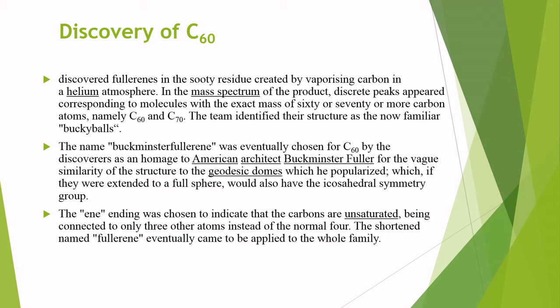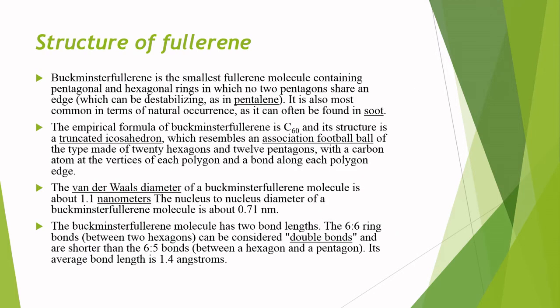There are 60 carbon atoms connected with single or double bonds. What is the structure of fullerene? Buckminster fullerene is the smallest fullerene molecule containing pentagonal and hexagonal rings in which no two pentagons share a common side. I have told you it is the most common in terms of natural occurrence. It can often be found in soot.